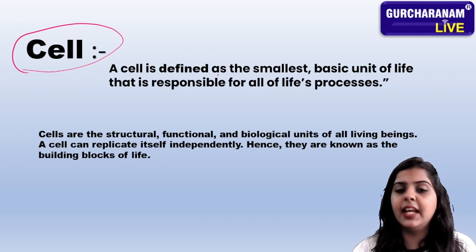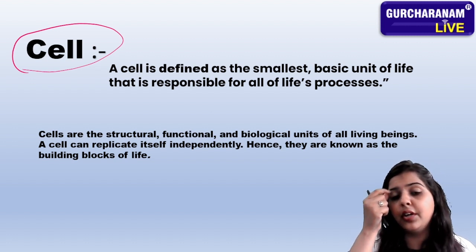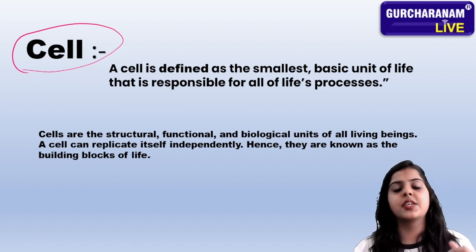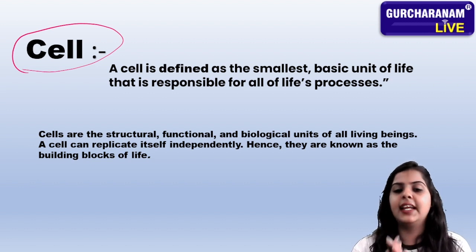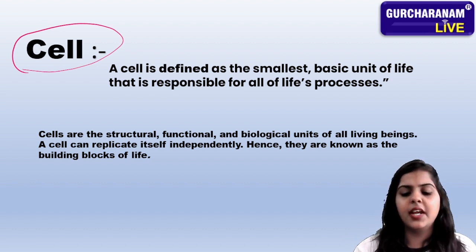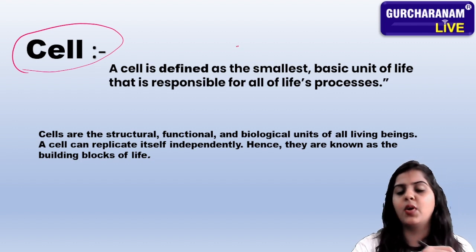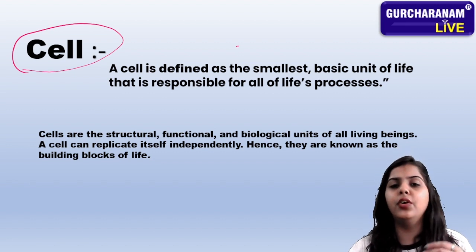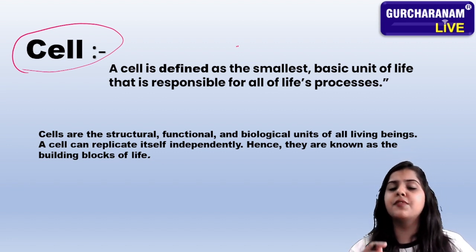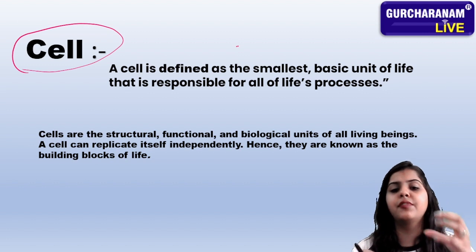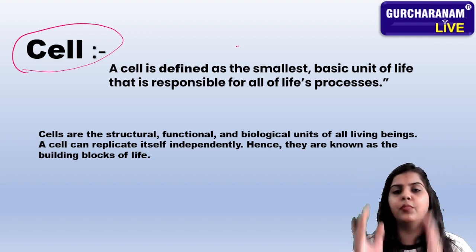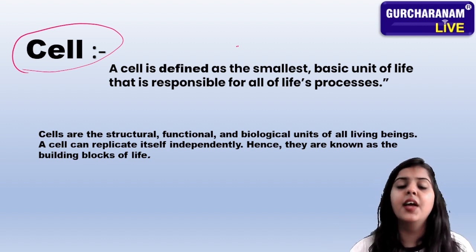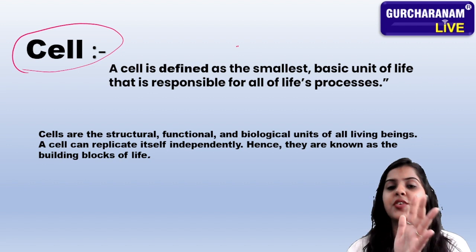Now, what is the cell? A cell is defined as the smallest basic unit of life that is responsible for all of life's processes. What is the definition saying? A cell is defined as the smallest unit. You can't see the cell with your naked eyes. The cell is a very small part of the human body, and we can't see it with our naked eyes. We can only see it with the help of a microscope.